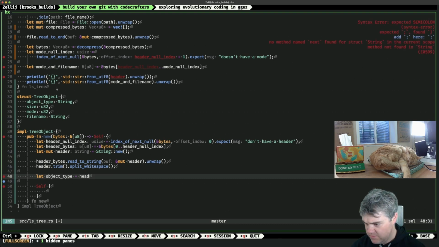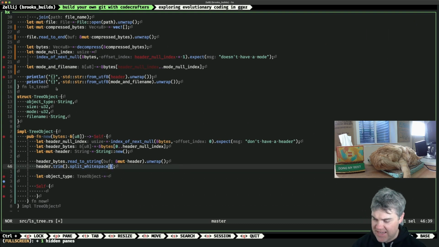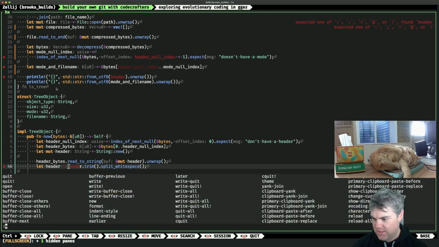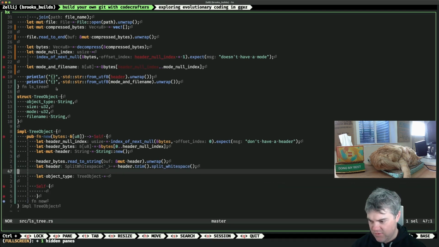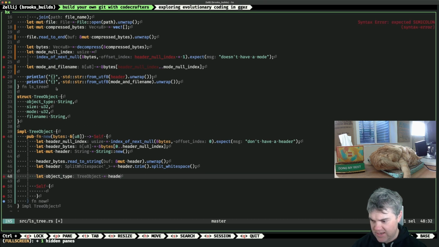Wait, what? Oh, yeah, because I didn't actually save it. That would probably be helpful. We can just shadow the header at this point because I don't really care about it, and just overwrite that. Okay, so we have splits. Then I want header dot next. There we go. That gives us an option string.